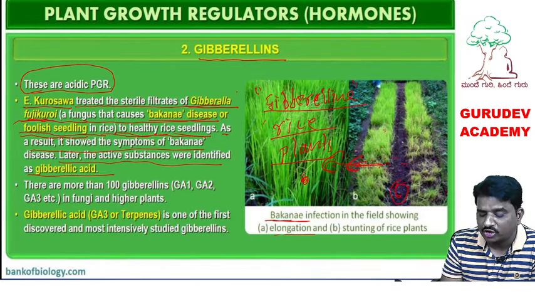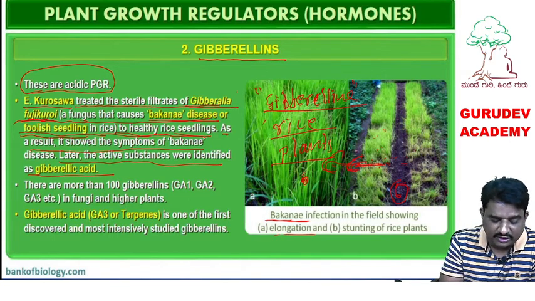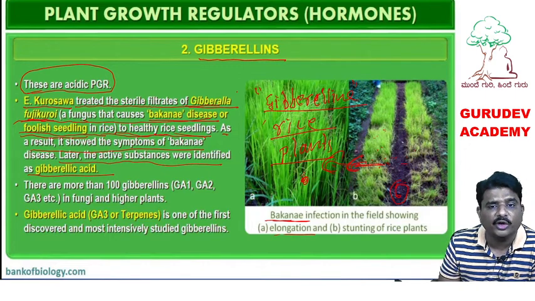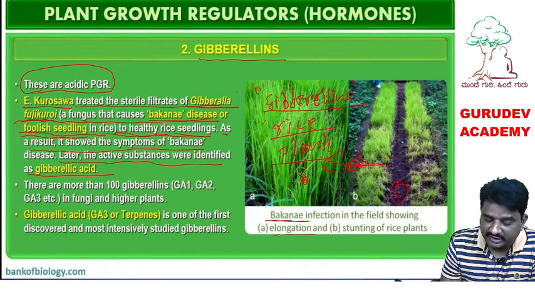Rice plants are normally short, but after infection of the fungi Gibberella fujikuroi, they grow taller because gibberellin is produced in them. They face a disease called Bakanae disease or foolish seedling disease, and the diseased plant contains a chemical called gibberellin.